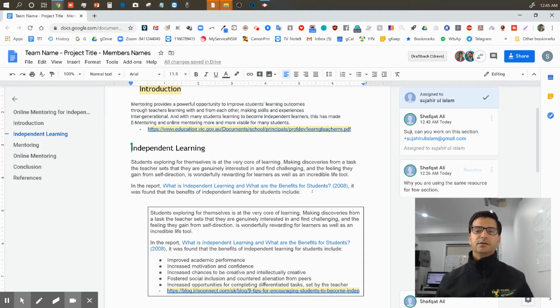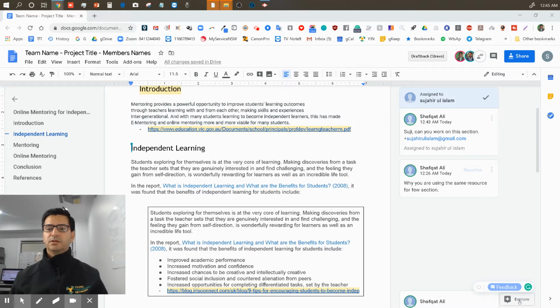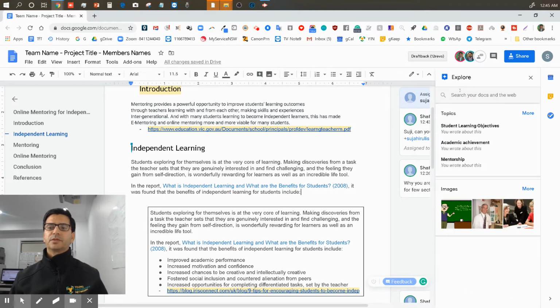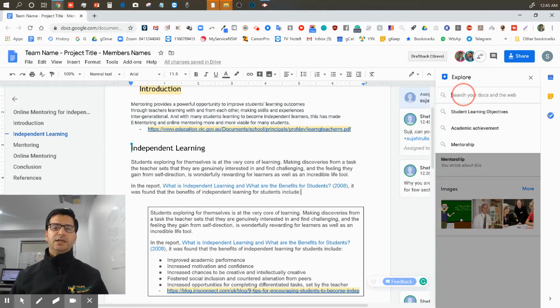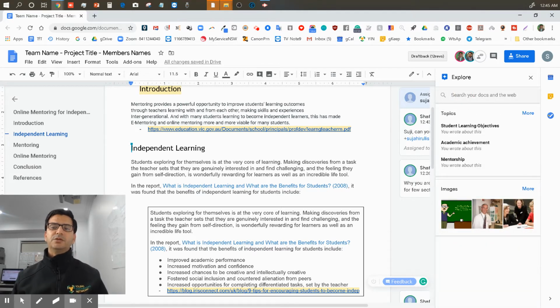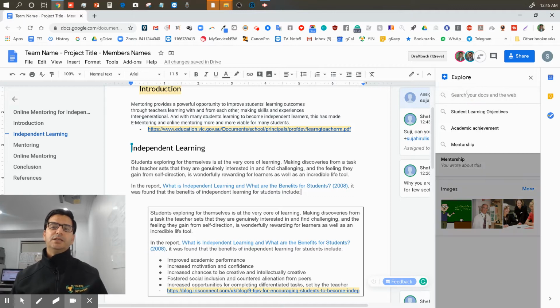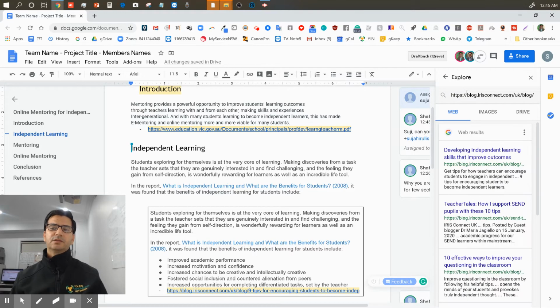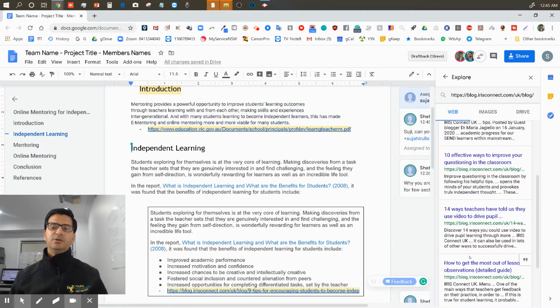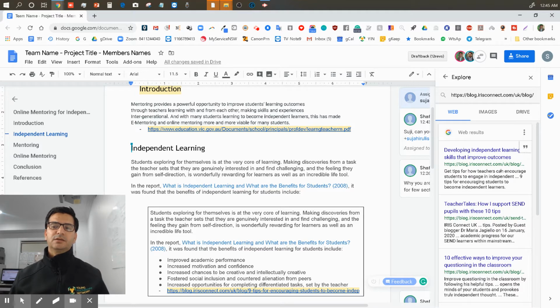this link as a reference: I go and click on the explore button. I need to put this on this side. So I copy that link. What I'm going to do is convert that link into a citation. To do that, I put that link in here and press enter. All right, so it's going to search that link and show where it's been used. And the same thing your teacher is going to see.